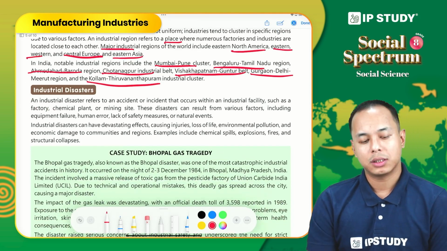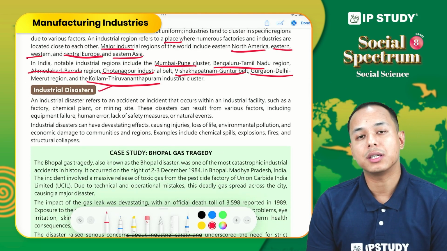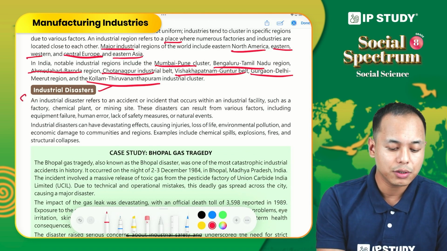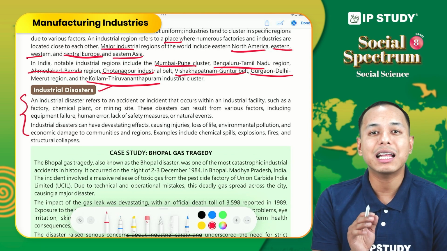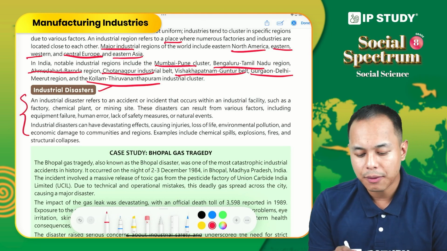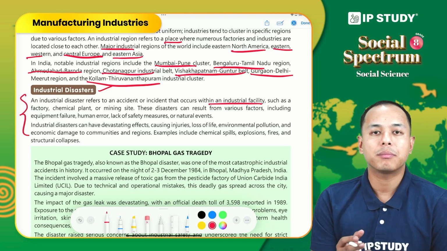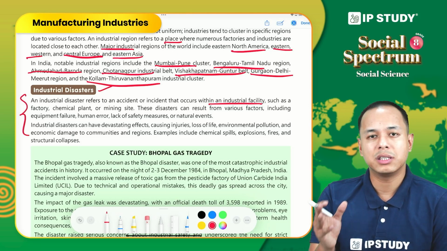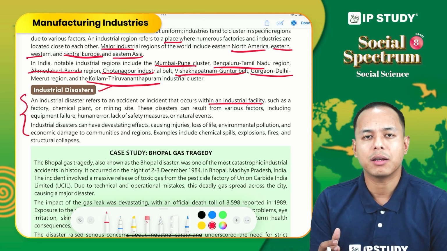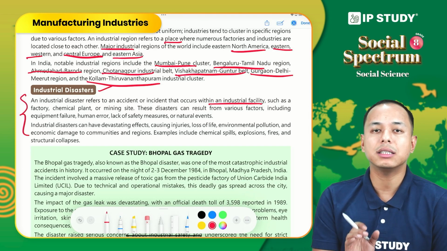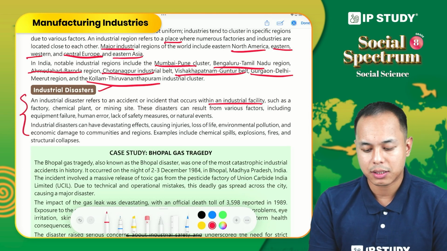Now the next topic is industrial disaster. What do we understand by industrial disaster? Industrial disaster refers to an incident or accident that occurs within industrial facilities like a mining site, a chemical plant, a factory or a textile industry, whatever it can be. An incident or accident that happens within the facility is called an industrial disaster.